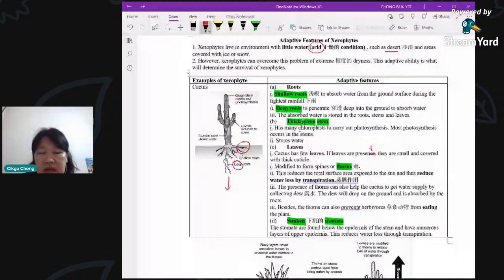Okay, because when the evaporation happens, it only evaporates the top, so the bottom could still have water there. So the roots, you have deep roots to find water. Okay, next one, very common that you see all the cactus will have very thick green stem.